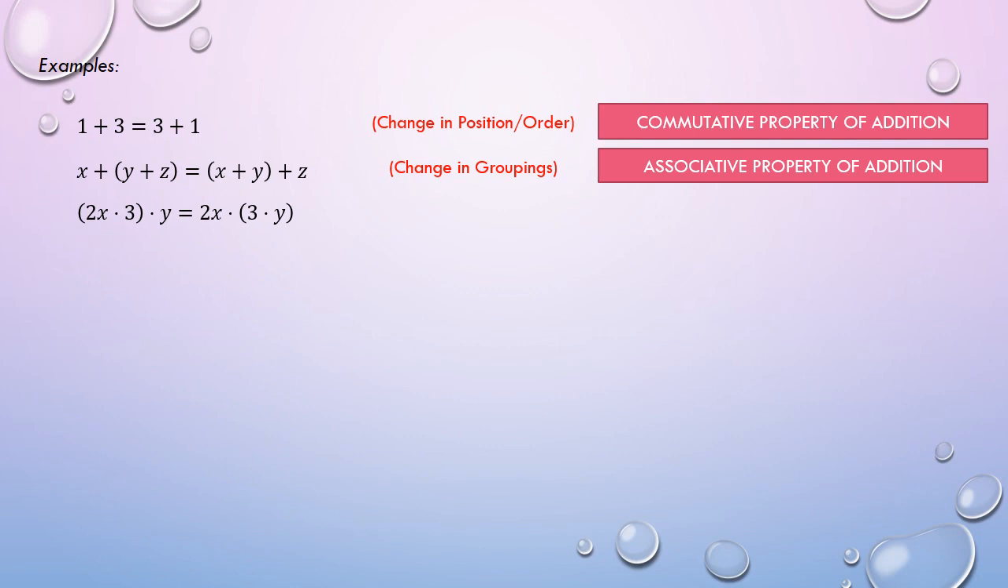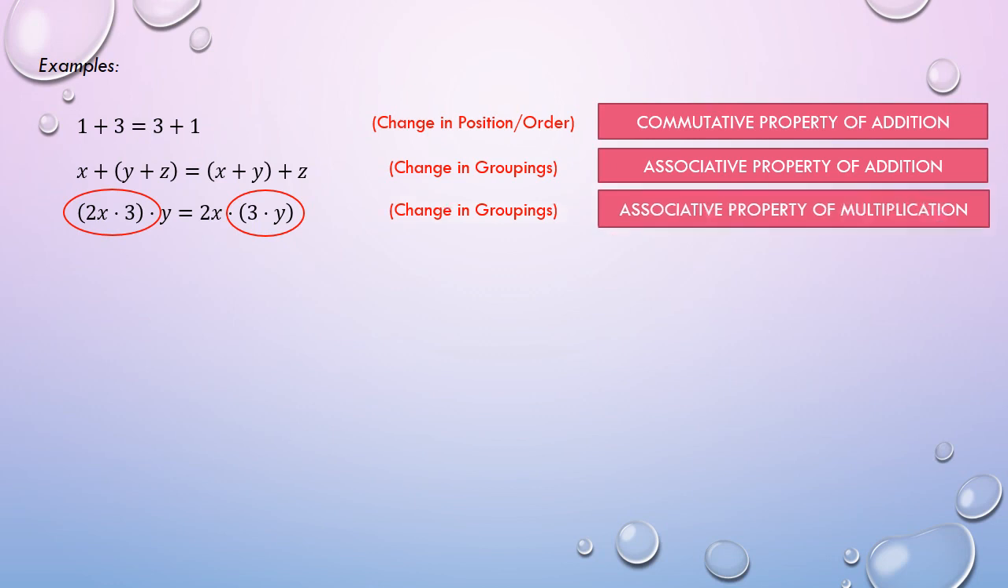For the next example, katulad pa rin ng ginawa natin sa previous example, yun din ang gagawin natin dito since may groupings tayong nakikita. For the left-hand side, ang magka-group ay si 2x at 3. Pagdating sa right-hand side, si 3 at y na ang magka-group. Ibig sabihin, may change in groupings. Kaya, associative property pa rin siya. But to be specific, it is associative property of multiplication, since multiplication na ang operation na ginamit sa statement.